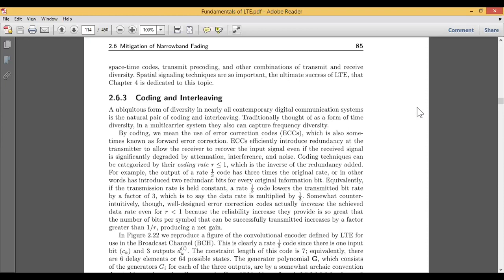When you try to transmit the whole information from the transmitter through a wireless channel, there is a possibility that your information may get corrupted. Your information may get lost because of multipath, because of fading and other different procedures. When the signal is received at the receiver side, the problem is that you may not receive the complete information. Or when you transmit the signal and it gets digitized, there may be a possibility that you may not have the proper bits. There may be some error because of environmental changes.